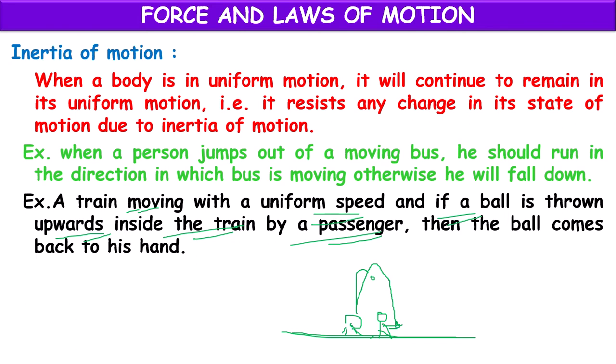Why? As we are throwing the ball from the running train, the ball also will possess the same velocity of the train. It travels for some time with the same velocity of the train, and it will come to the hand, because the ball continues the inertia of motion. That's why it is coming to our hand.